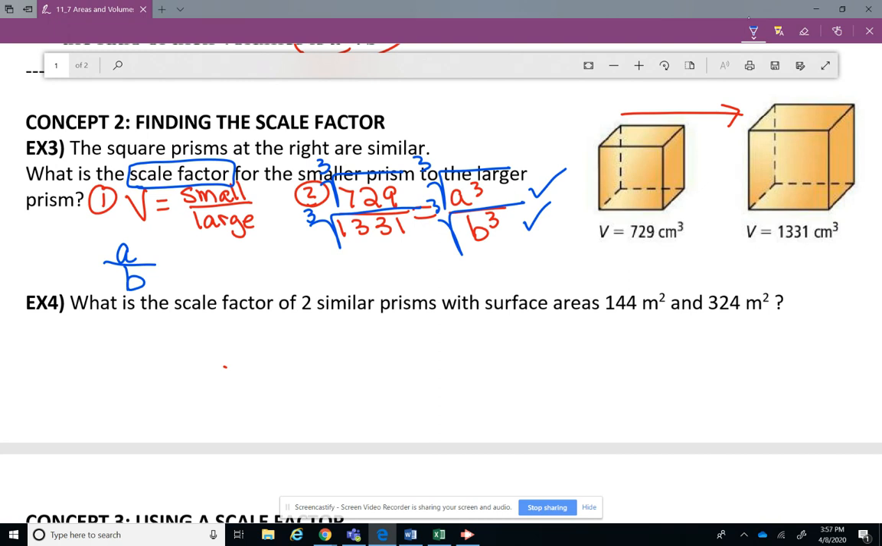So when you plug in the cubic root of 729, what did you get? You should have got 9. If you didn't, you need to play around with your calculator, because that's the answer you should have got. When you plug in the cubic root of 1,331, you should have got 11. All right, so this is our third step. What is the scale factor? So here's our answer. 9 over 11 is our scale factor.